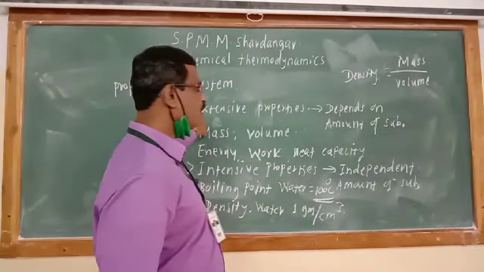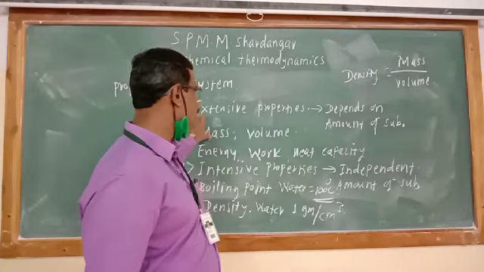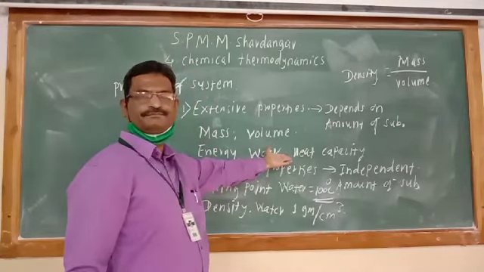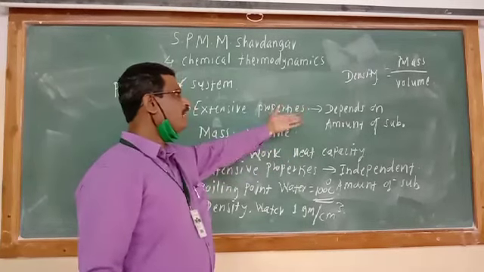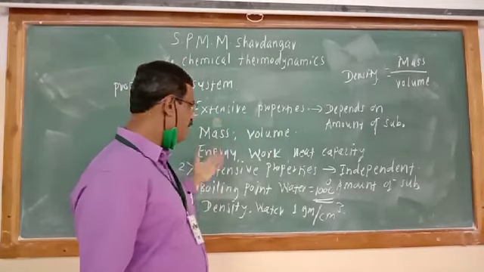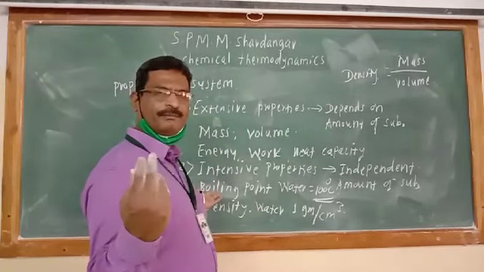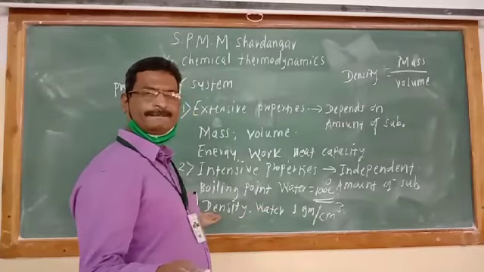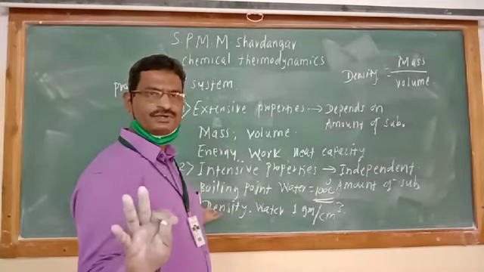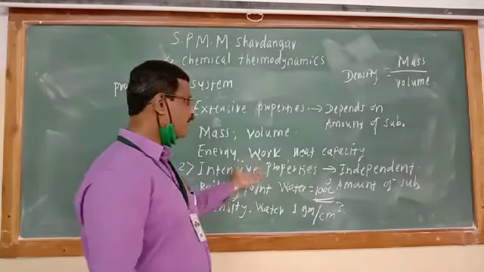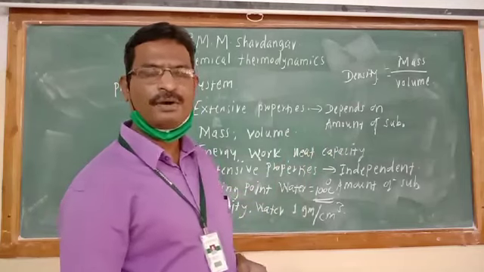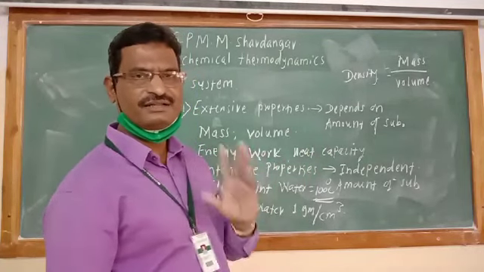Then two properties of system we have studied. Extensive properties like mass, volume, energy, work, heat capacity, which depend on the amount of matter present in the system, are known as extensive properties. And the properties like boiling point, melting point, density, refractivity, molarity, pH, pOH of the solution are known as intensive properties because they are independent of the amount of matter present in the system.